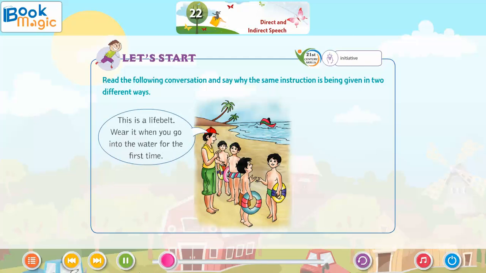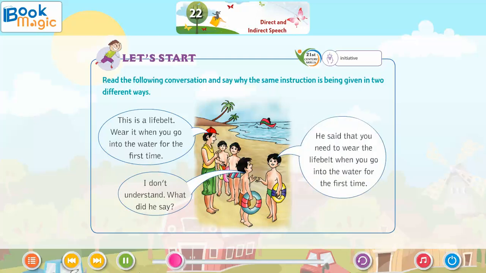This is a life belt. Wear it when you go into the water for the first time. I don't understand. What did he say? He said that you need to wear the life belt when you go into the water for the first time.